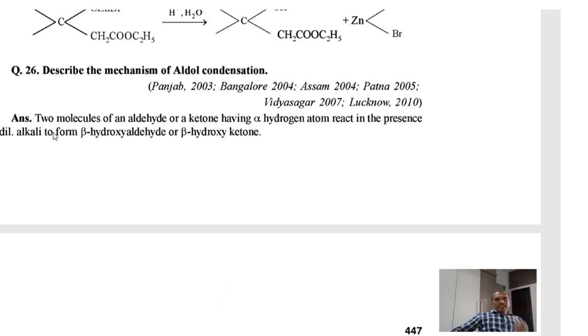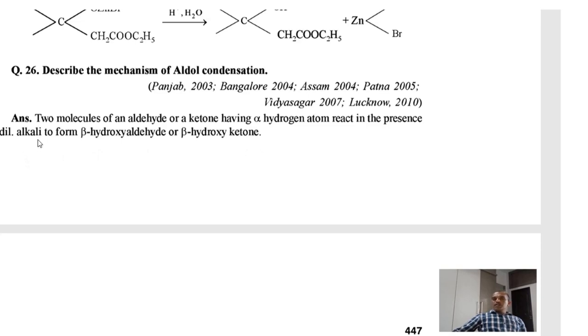Here you can see that two molecules of aldehyde or ketone having alpha hydrogen atoms react in the presence of dilute alkali to form beta hydroxy aldehyde or beta hydroxy ketone.